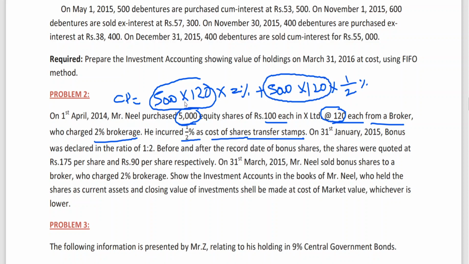That means 5,000 into 120 into 2% is called brokerage, and 5,000 into 120 into 1 by 2 percent is called cost of stamp.